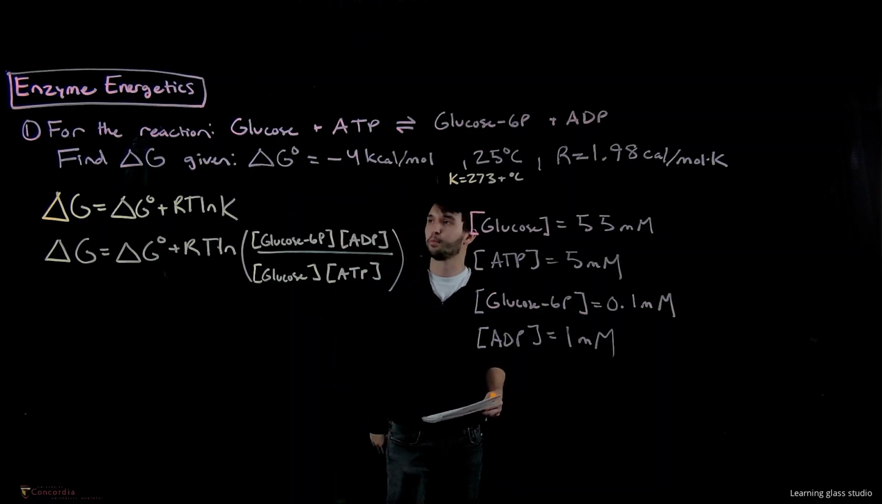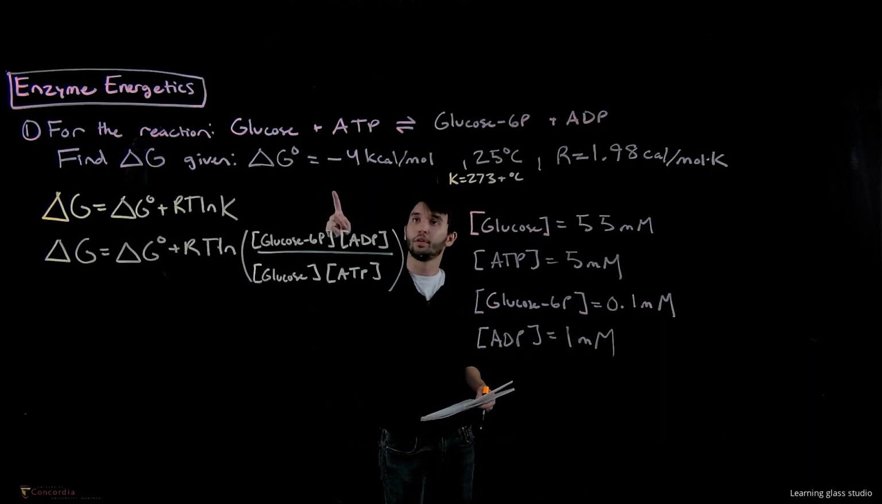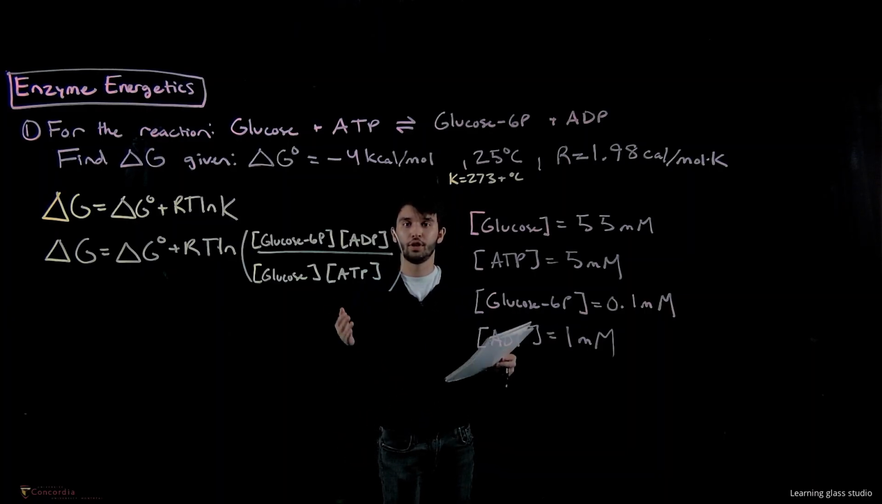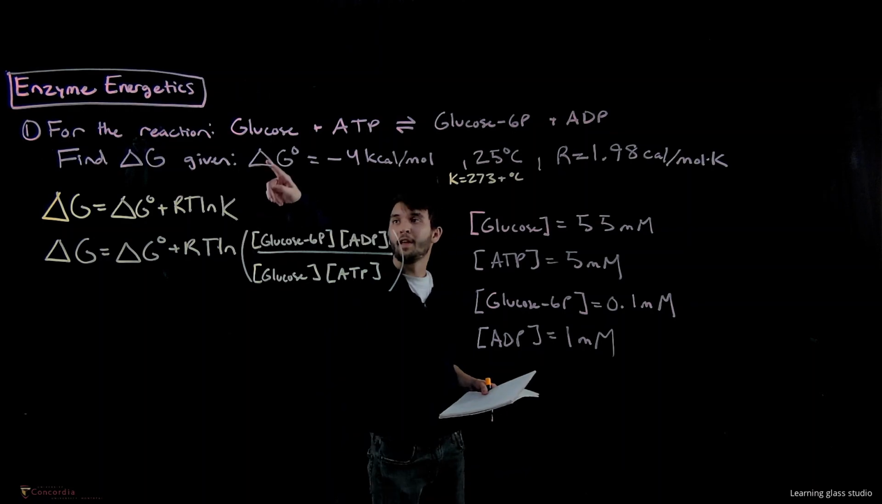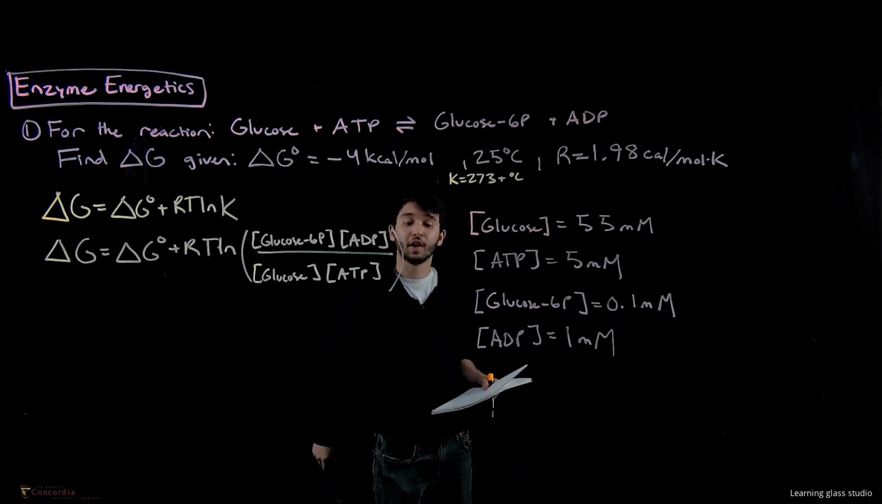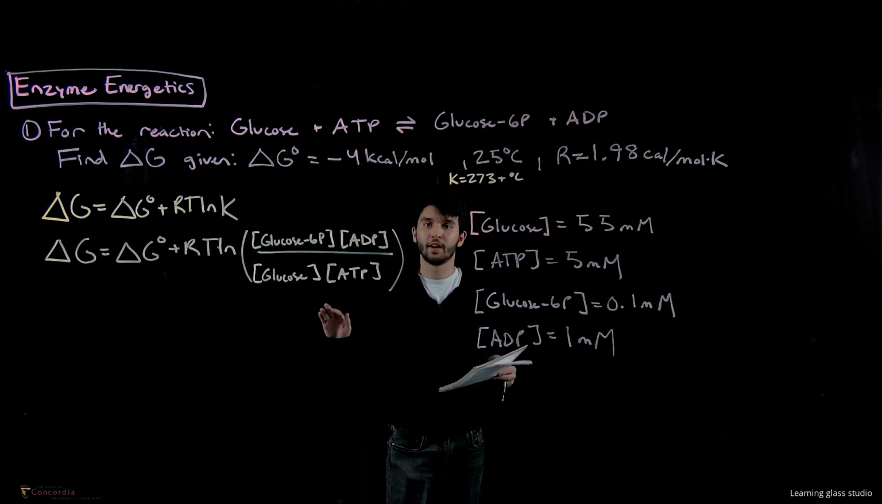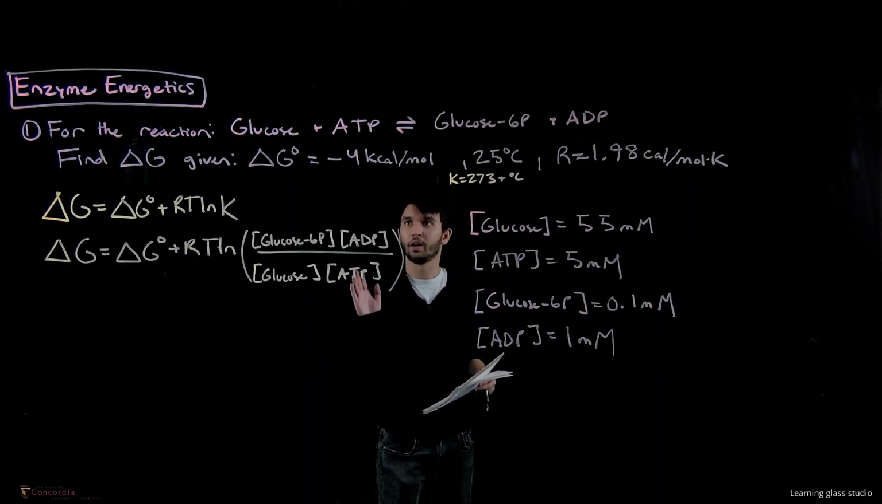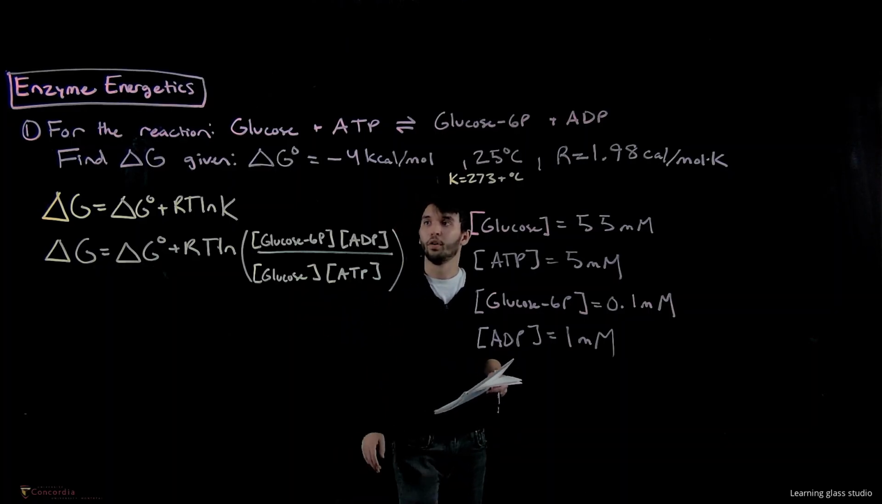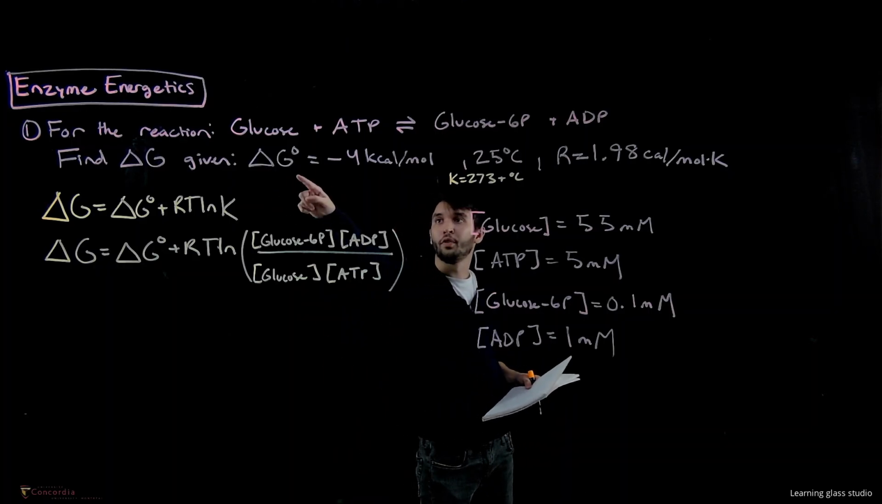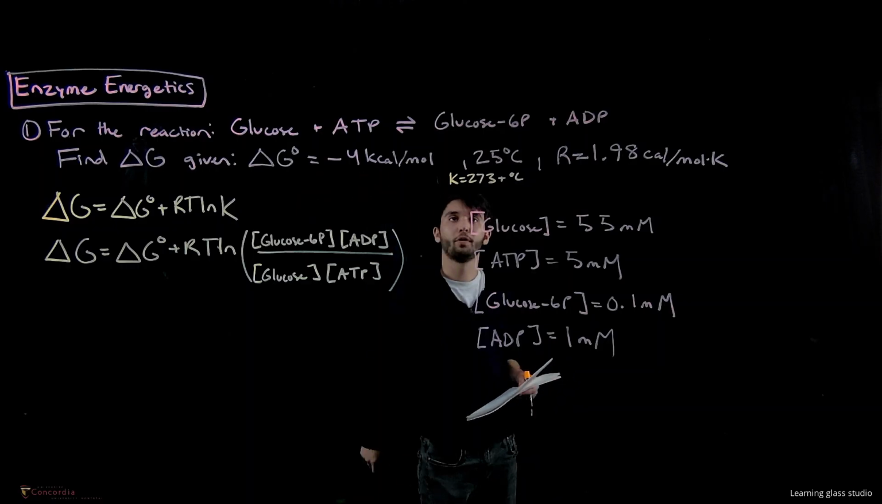This is the first practice problem, where the reaction glucose plus ATP turns into glucose 6-phosphate and ADP. We want to find delta G. Delta G gives us the Gibbs free energy for the reaction and tells us if the reaction is spontaneous or not. And we are given the delta G with the dot, so this is delta G at standard conditions, so standard temperature, pressure, all reactants and products are at 1 molar. So at these standard conditions, we have a delta G of -4 kcal per mole.